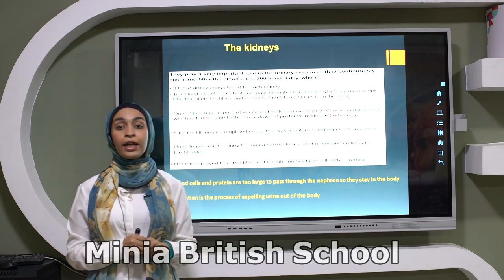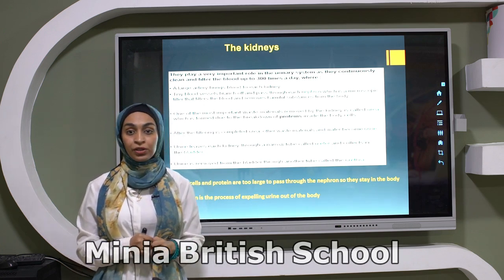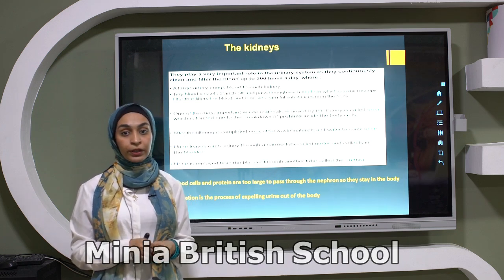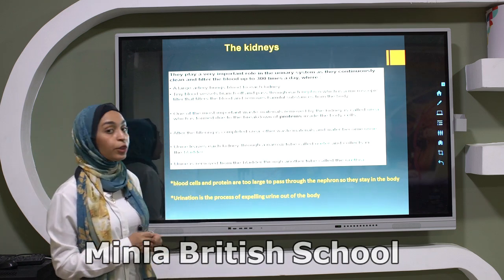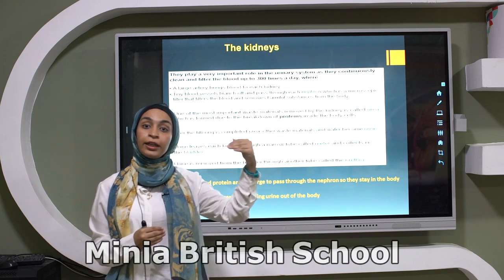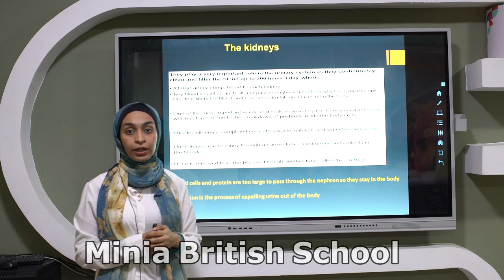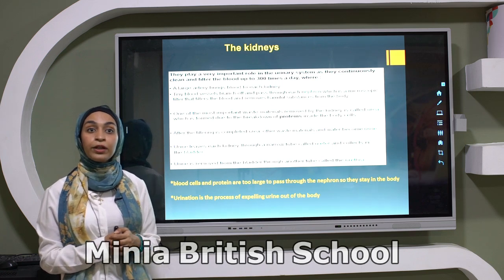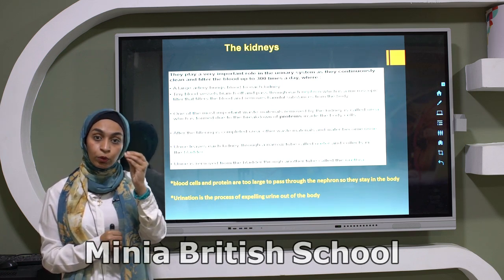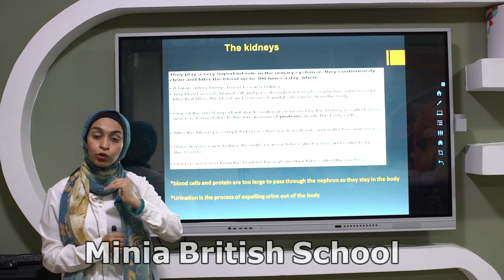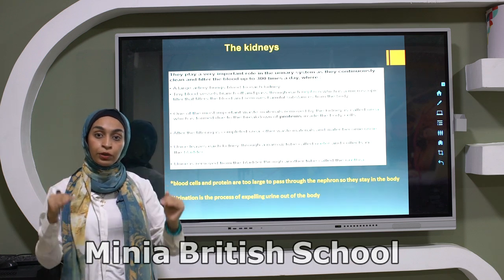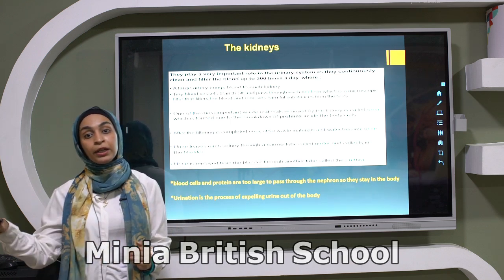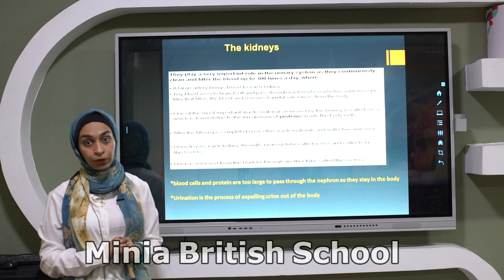The 2 kidneys have millions of nephrons inside them that we can call microscopic filters, because first, a large artery enters the kidney carrying the blood that contains wastes. The nephron filters the wastes that are small, which pass through the tubes of the nephron, then through the 2 ureters, collect in the urinary bladder, and are expelled outside of the body through the urethra.